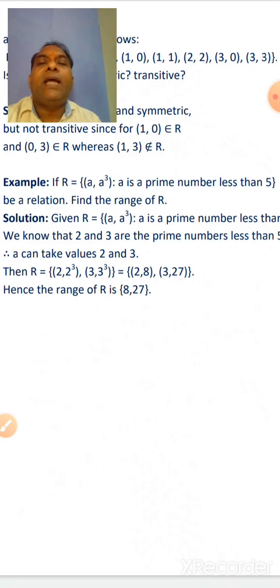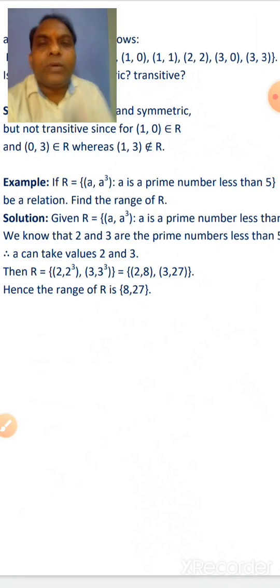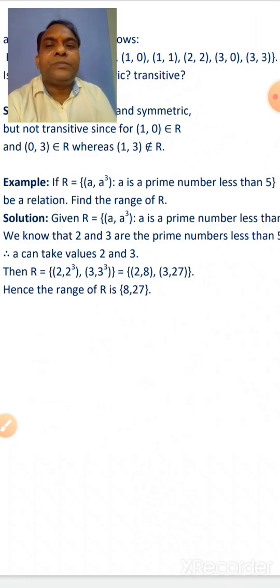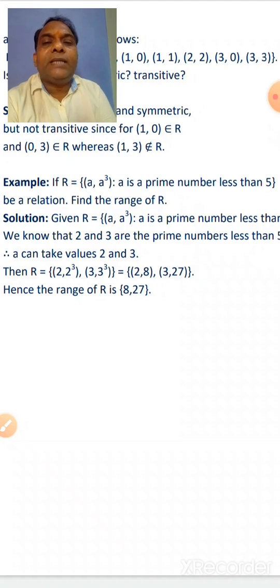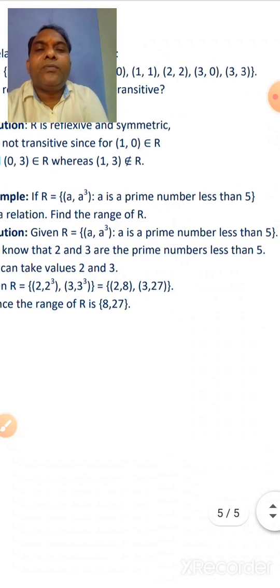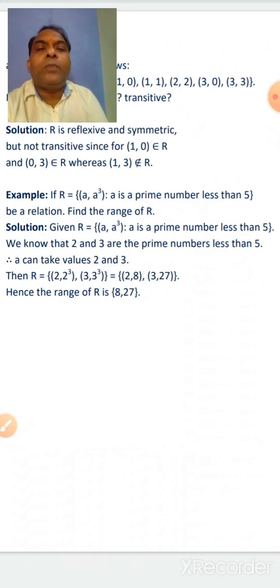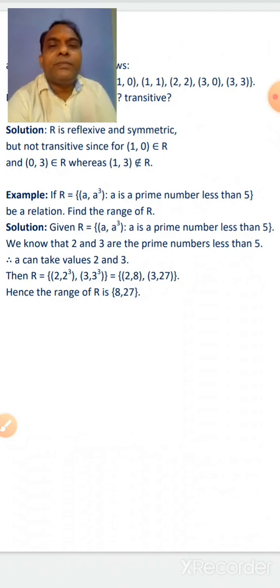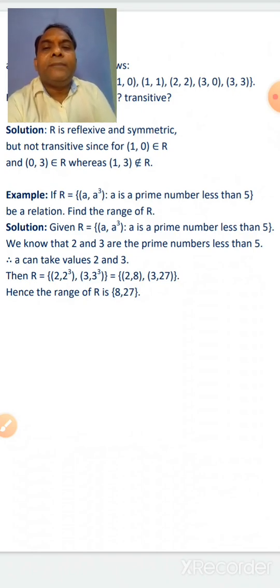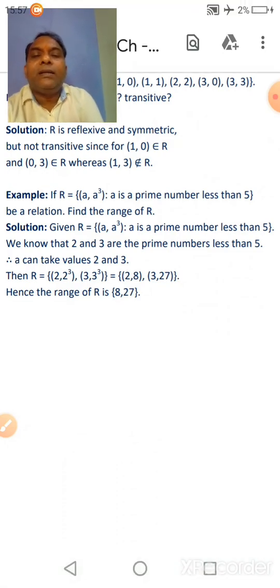Next example, if relation R is given by {(A, A cube): A is a prime number less than 5}, find the range of R. So here you have to find the range of given relation. Given relation R = {(A, A cube)} such that A is a prime number less than 5. We know that the prime numbers less than 5 are 2 and 3. Clear?